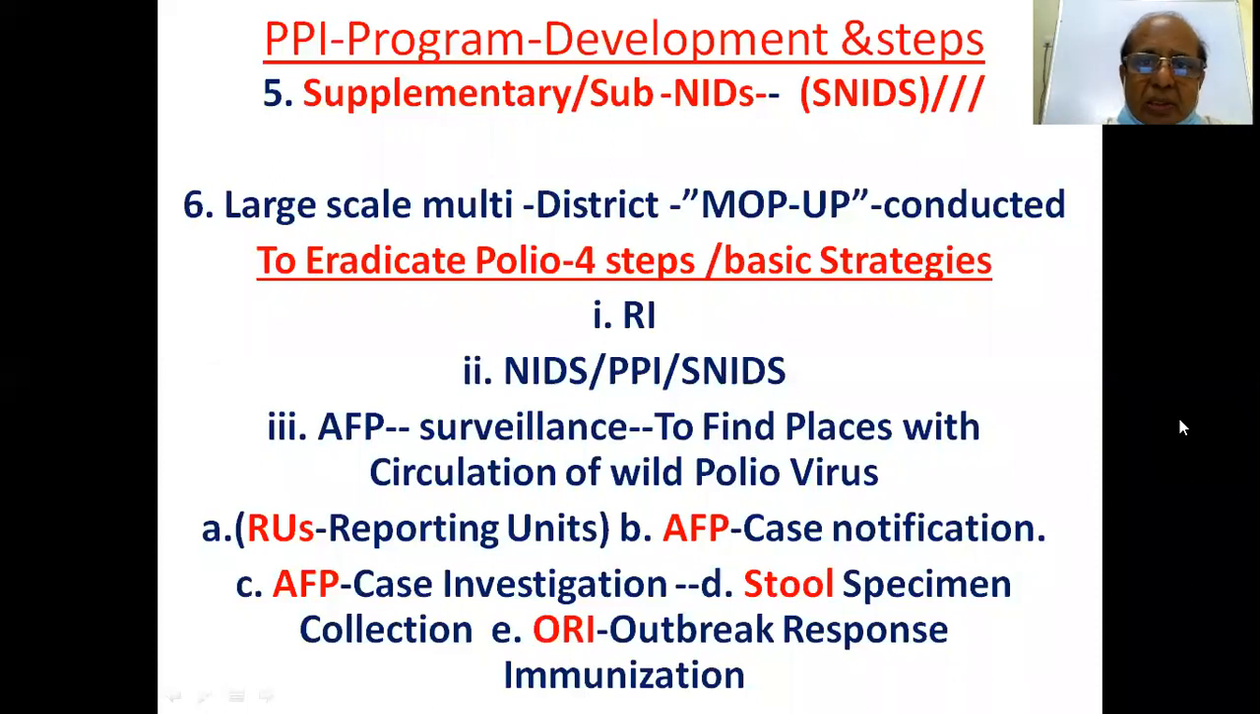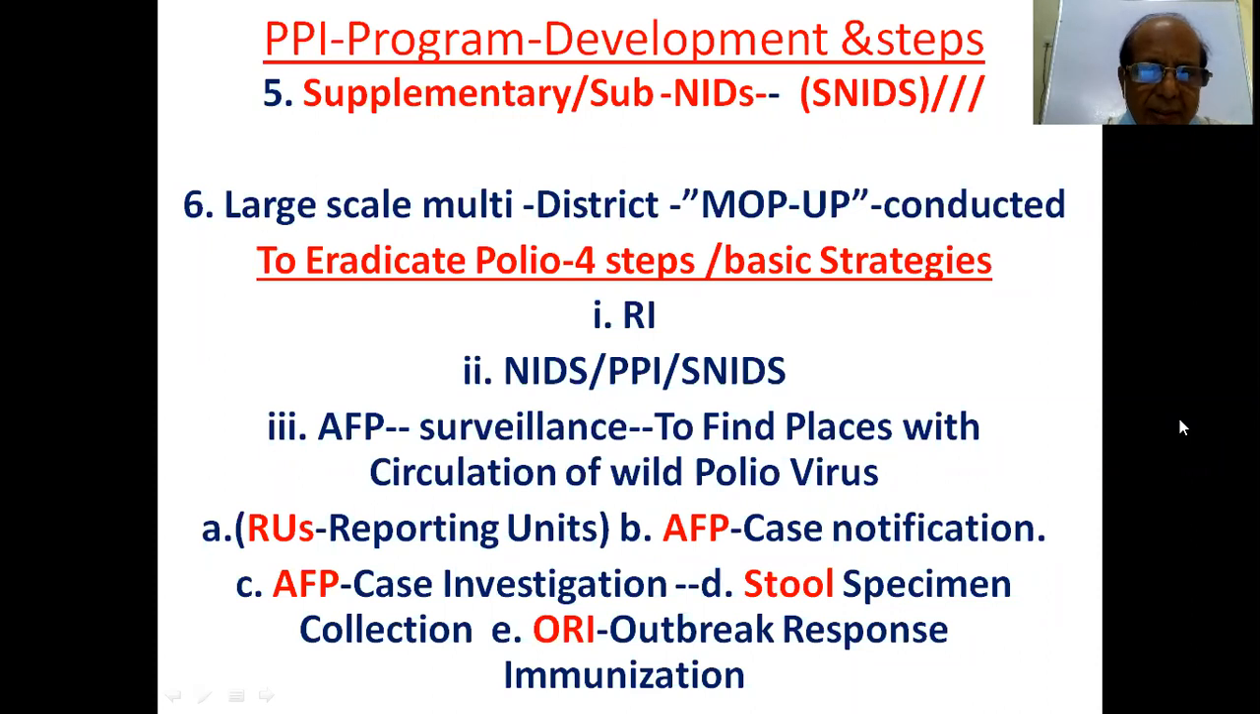Supplementary, or already we have discussed it, supplementary. Then large-scale multi-district mop-up is conducted to eradicate polio. There are 4 steps, the basic strategies, to eradicate polio. One is RI, that means regular immunization. NID is National Immunization Days, PPI, Pulse Polio Immunization. SNIDs, Supplementary or Sub-National Immunization Days. And AFP surveillance to find places with circulation of wild polio virus.